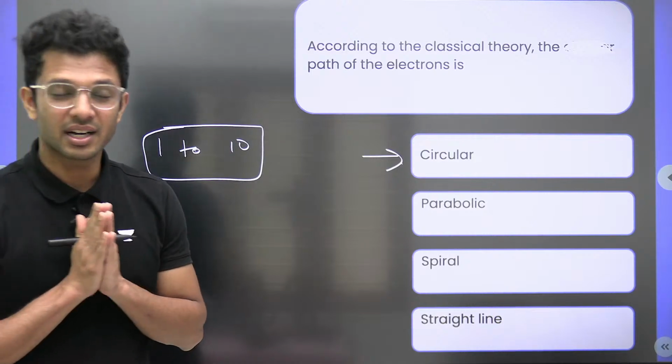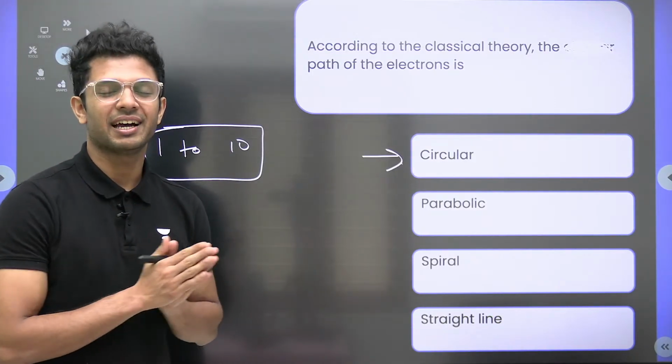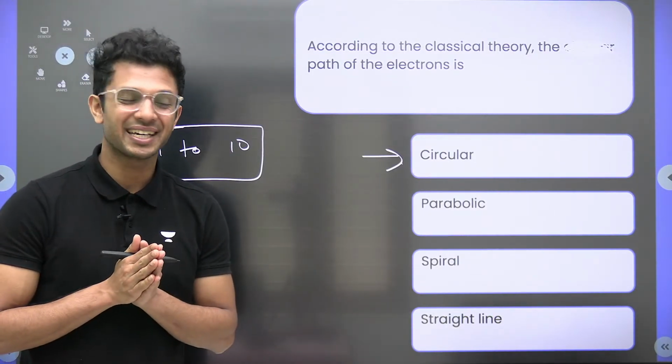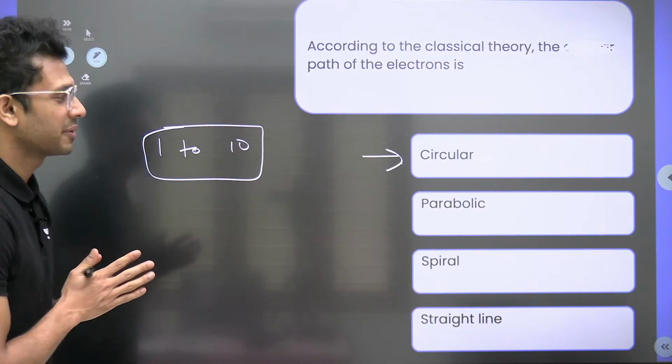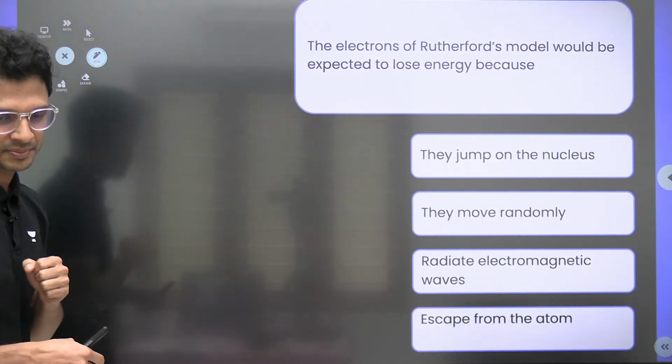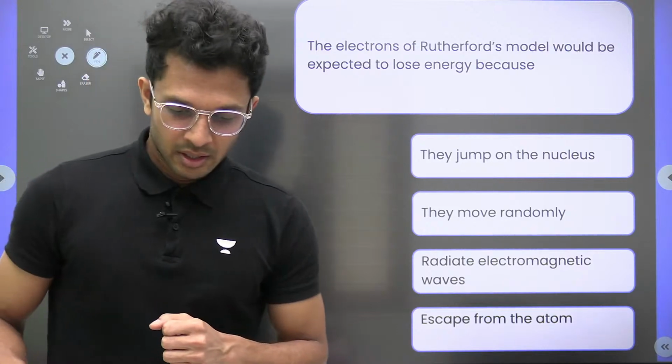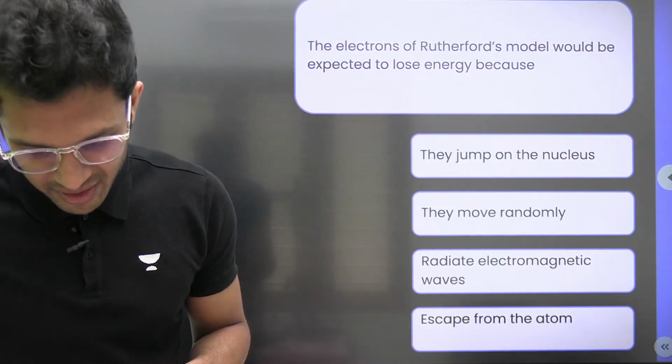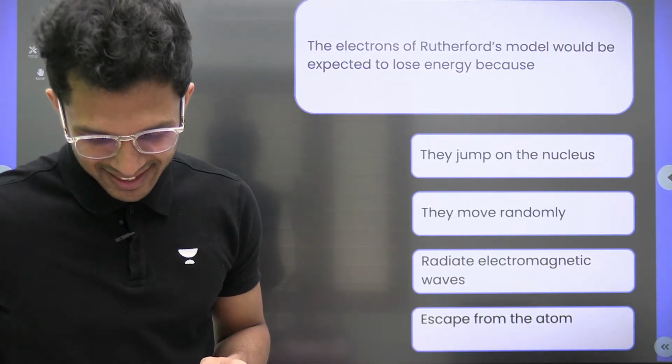If such a question comes, it will be awesome, and I would also love that. Anyway, moving to the next. Ria, 9 out of 10. What happened to 1?